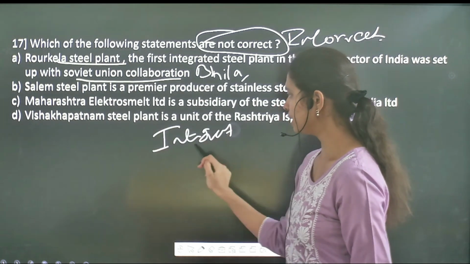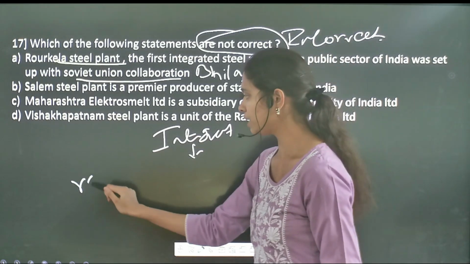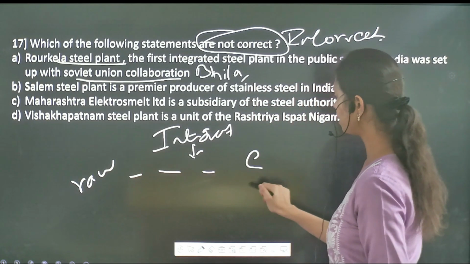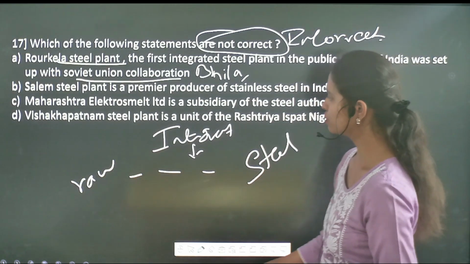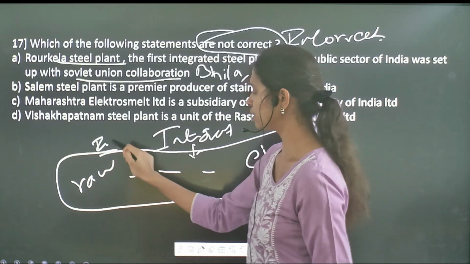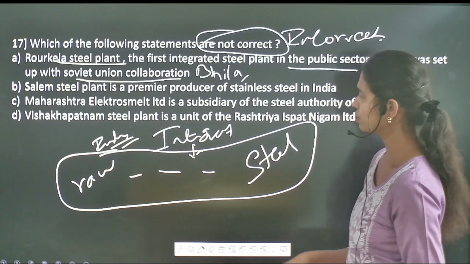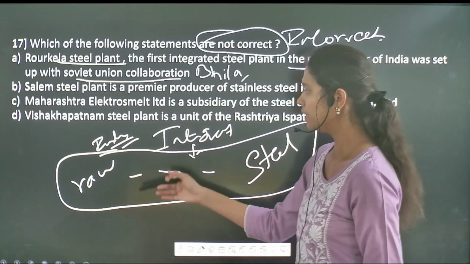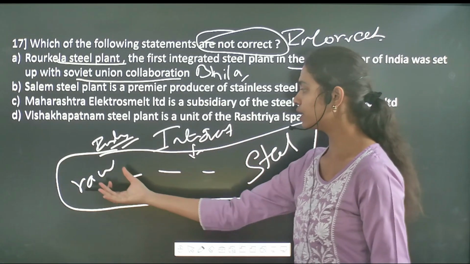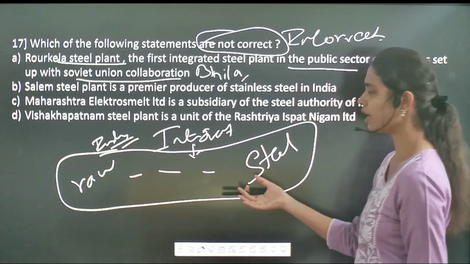It refers to all the processes from the mining of raw materials to the production of high quality steel. All these activities take place within a single industry or single factory. That is called integrated steel production. That means it is a plant where you get to see all the processes from the extraction of raw materials to the production of high quality steel.